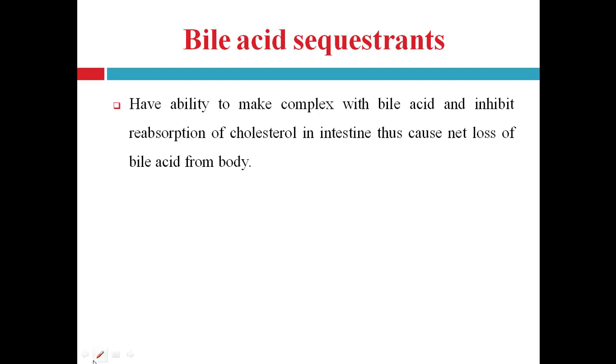They do not let the bile acid do its function. That is bile acid sequestrants. How do they sequester the bile acid? By making a complex with bile acid. It reserves the bile acid and does not let it go to its function, right?